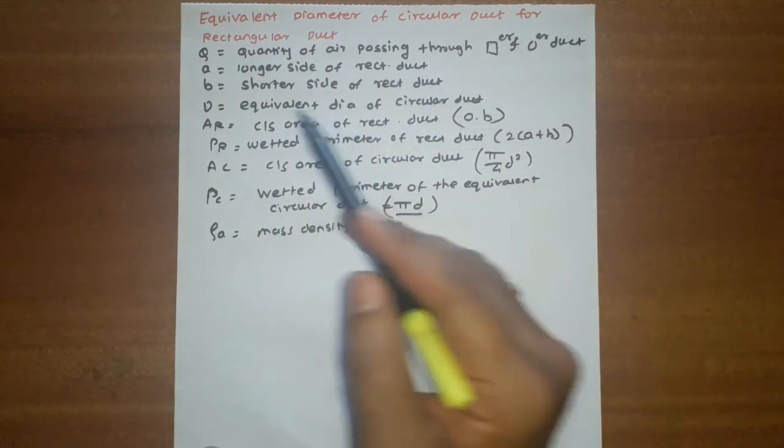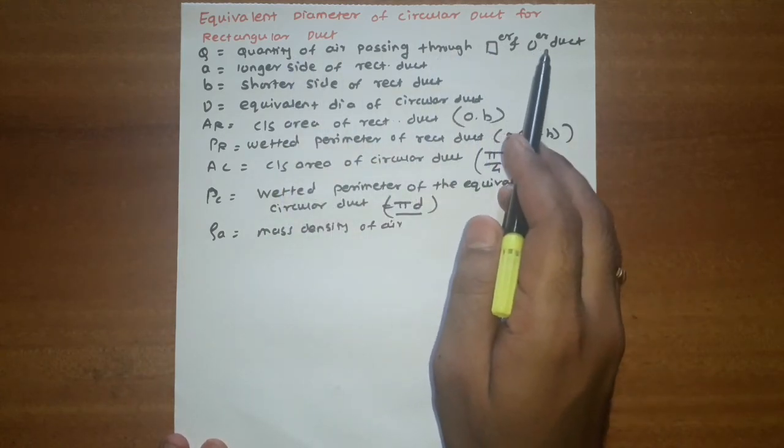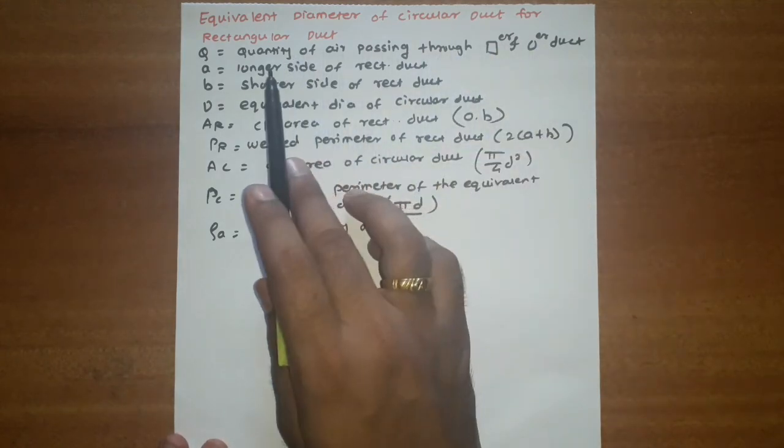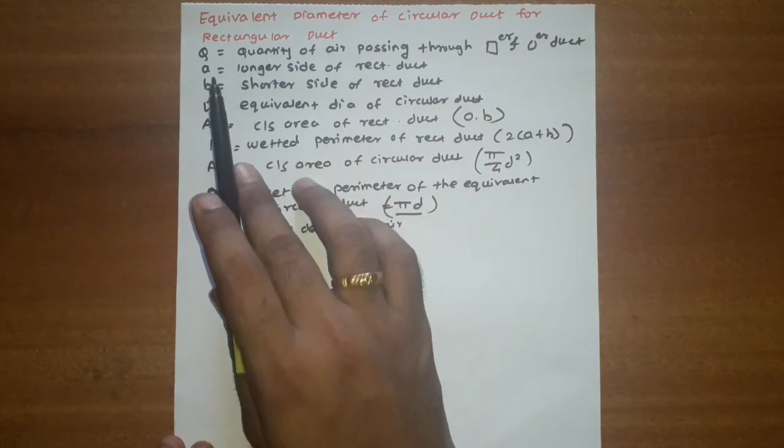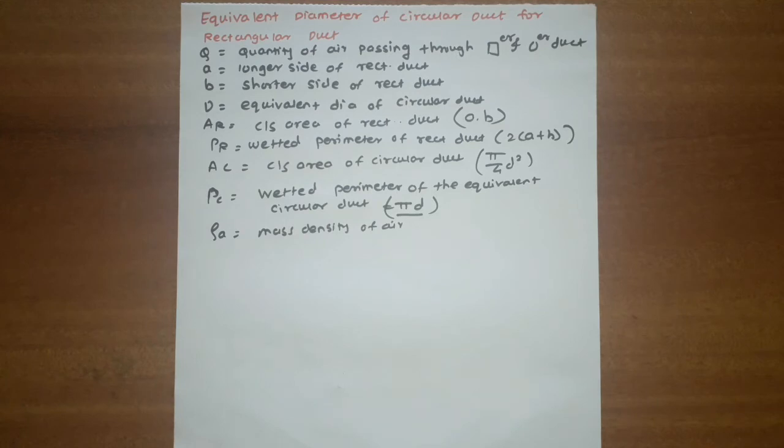So let us consider the Q value is the quantity of air passing through the rectangular duct and the circular duct. This value remains the same. Small a is the longer side of the rectangular duct and B is the shorter side of the rectangular duct. Capital D is the equivalent diameter of the circular duct. Suffix R is the cross section area of the rectangular duct.